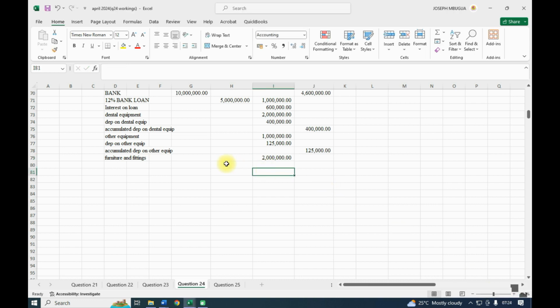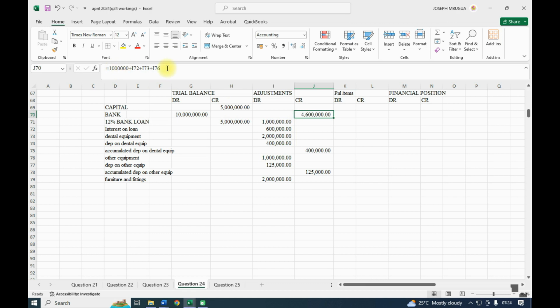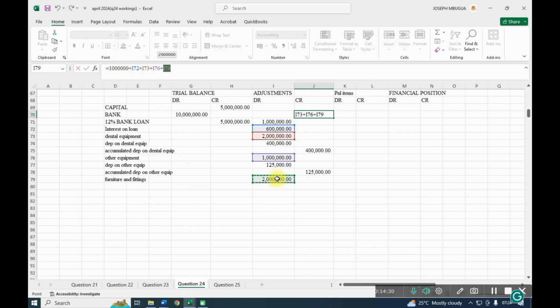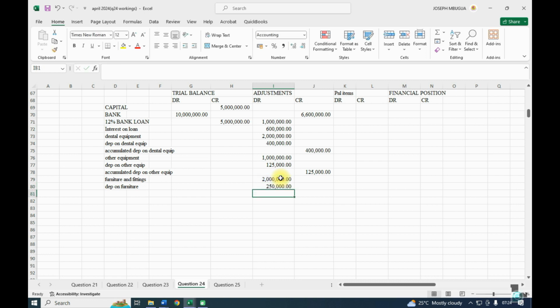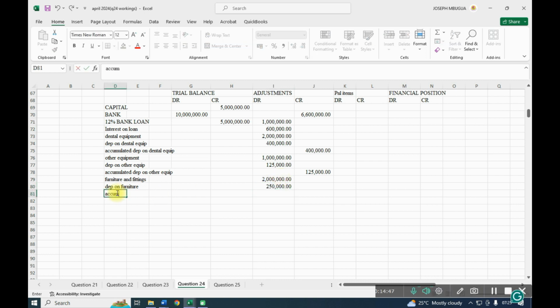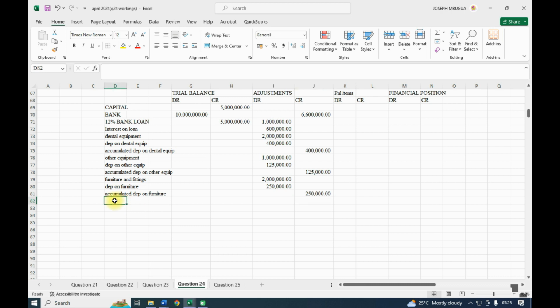So 2 million, and we pay through bank 2 million, and we depreciate that. Depreciation on furniture, still under 8 years, and we have accumulated depreciation on furniture, accumulated depreciation on furniture of 250.